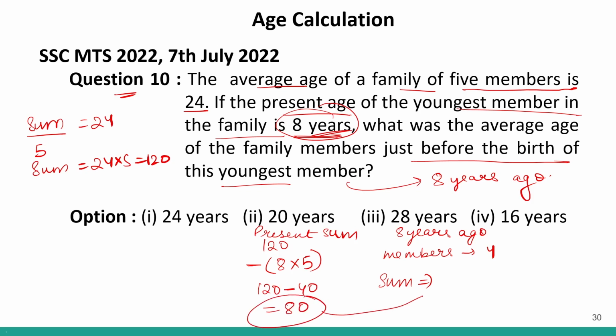So the sum 8 years ago was 80 years. So what would be the average? The average will be sum divided by number of members, which was 20. So the average age of the family 8 years ago was 20, which is given in option number 2. So option number 2 will be the correct answer to this question.